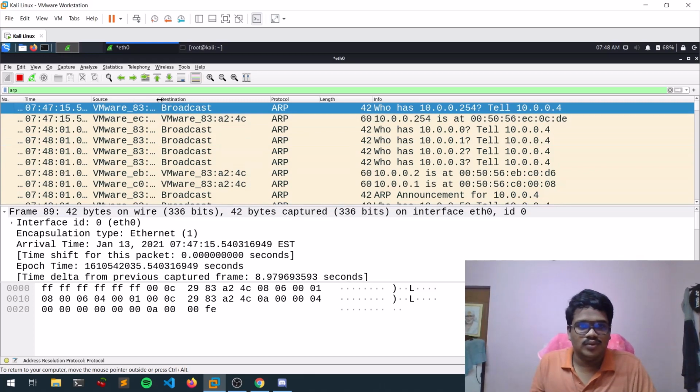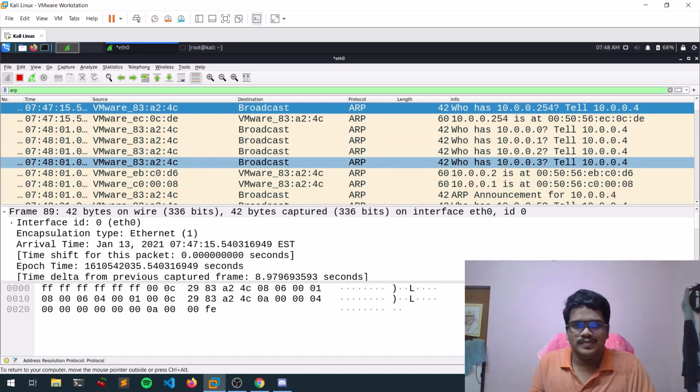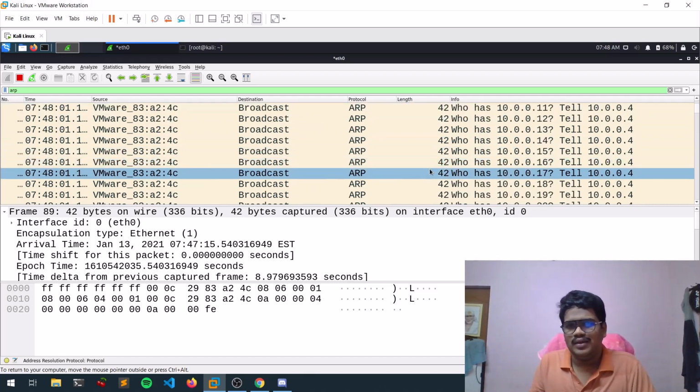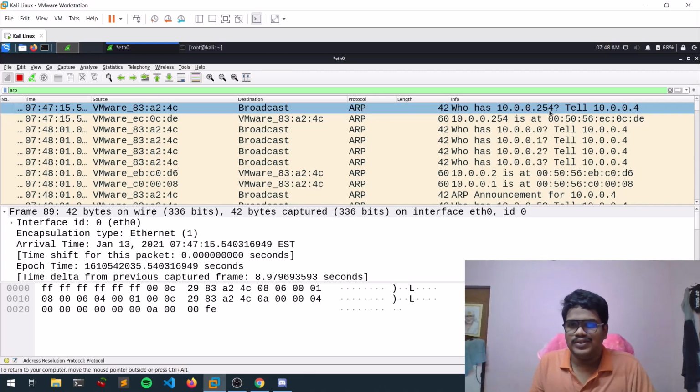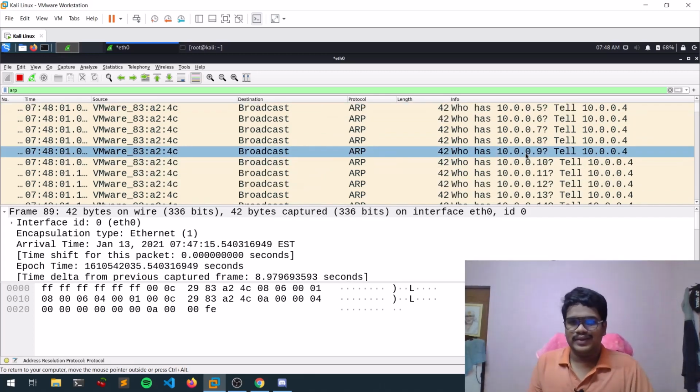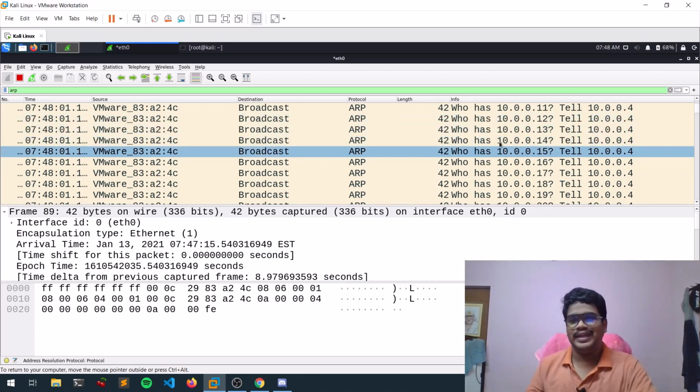You can see source, it is in IPv6 format, I think so. No, this is MAC address, guys, okay. And here you can see the info, like we are asking who has 10.0.0.254. So this is how ARP works, guys, okay. You can see how these are being transferred or how they are communicating as well.